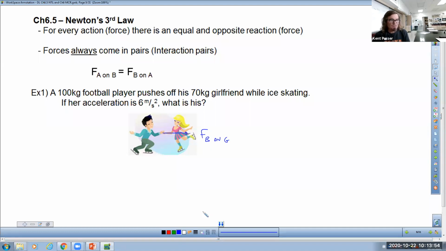Now if Hunter's going to make a comment about F and K and all of that stuff, we could also say that there's a bong in this problem. It's just letters, right? But then there's an equal and opposite force of the girl pushing on the boy. So a gong, I don't know what that is, but those are equal and opposite forces.